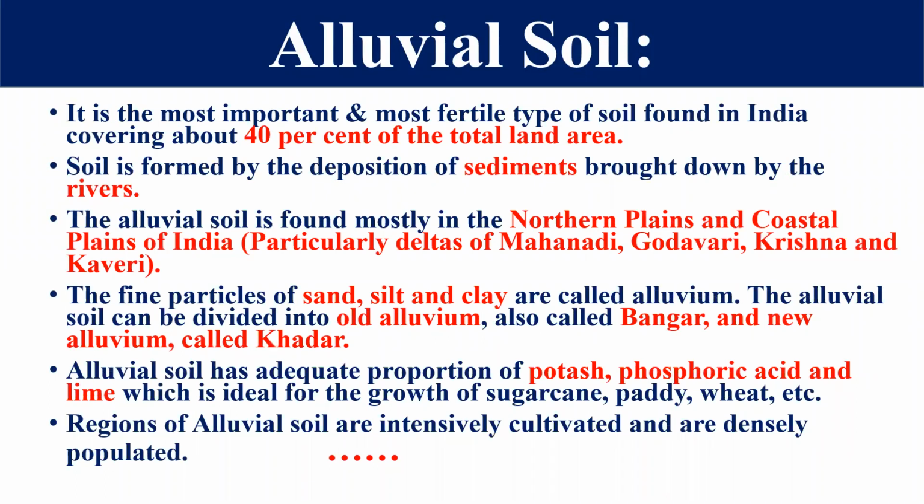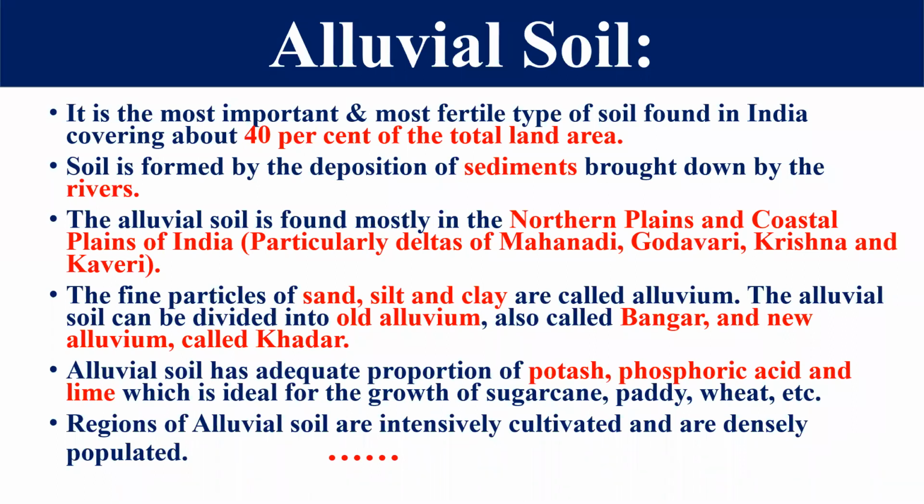So dear students, first of all, let's discuss the features of the alluvial soil. We will concentrate only on India, so on the basis of India we will discuss all the features of the different soils also, right? In India, it is the most important and most fertile type of soil. Of the total land mass, 40% is covered by alluvial soil. Right, students? Near about 40% of India's total land mass is covered with alluvial soil.